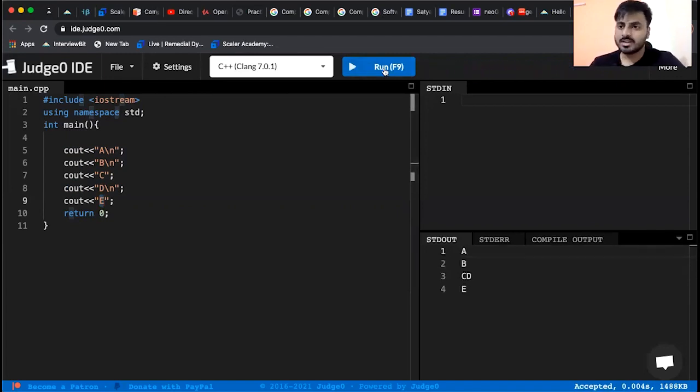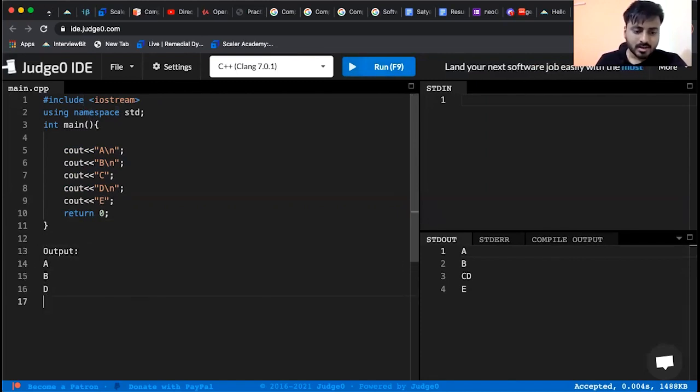So understand this. The moment you are having a /n, it will immediately go to the next line. So if you're running this program, you are getting A, B, C, D, and E. C and D in the same line. Now I have a small question for everyone. Say for suppose, you have to run the program, but you should get output in this order. A, next line B, next line D, next line should be E. Somehow you should skip the line C out. But don't tell me, sir, I'll remove that particular line. No, you can't do that. But still you should get the output as A, B, D, E.